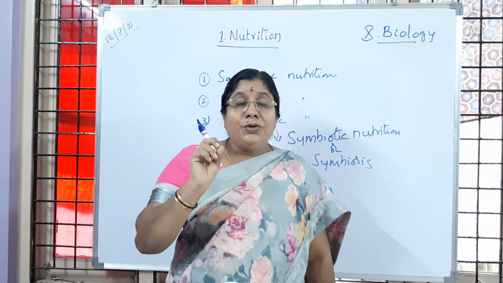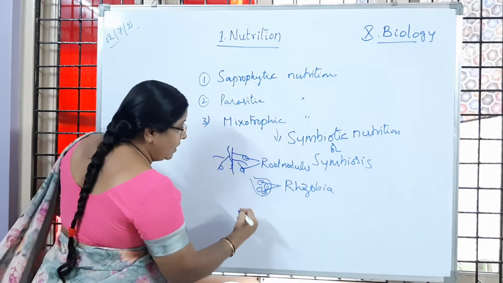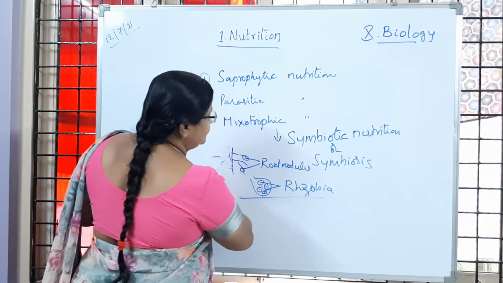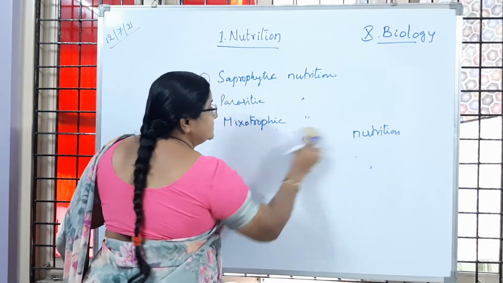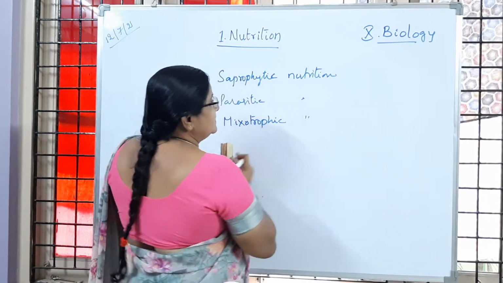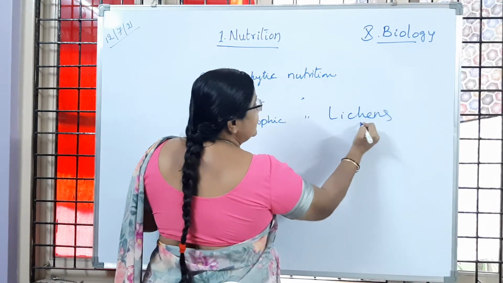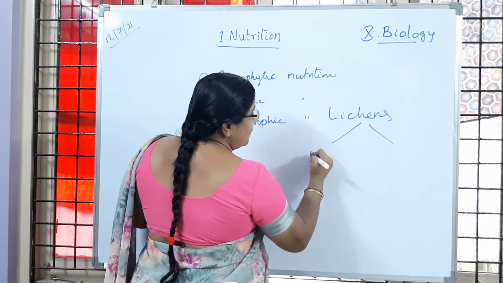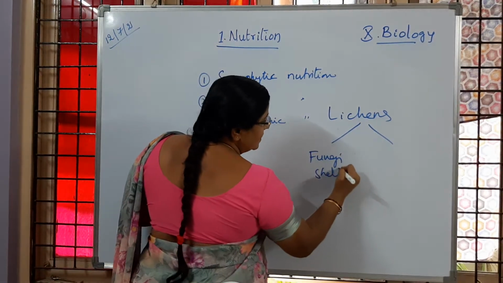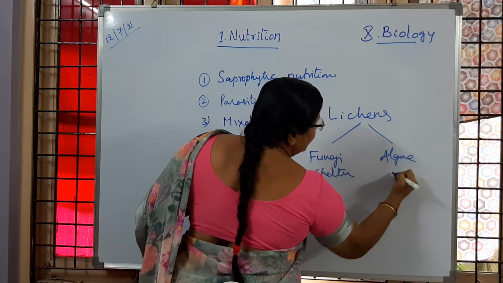So in the lichens, what is happening is that fungi is going to provide shelter and algae is going to provide food.